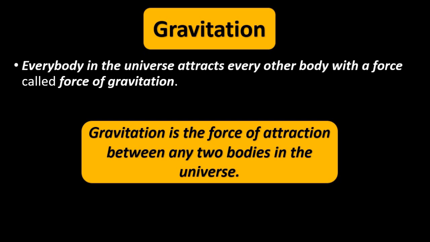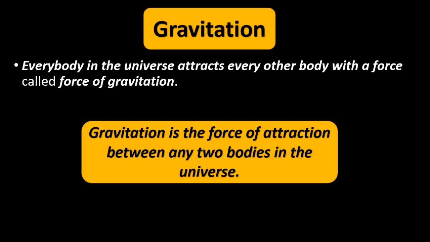Every body in the universe only attracts, whereas in the case of charges and magnets there can be attraction and repulsion both, depending upon the nature of the charges and the poles of the magnet. But here there is only attraction. So how does the gravitational force of attraction work?